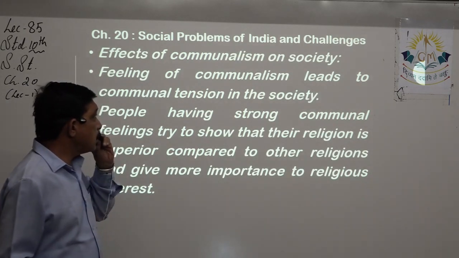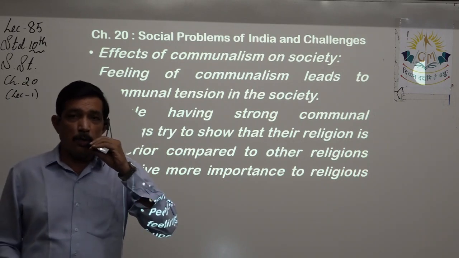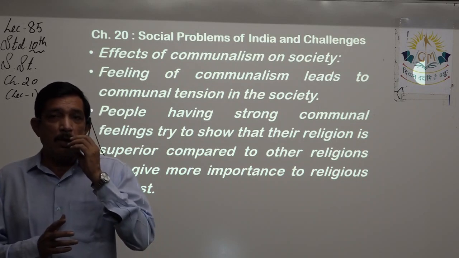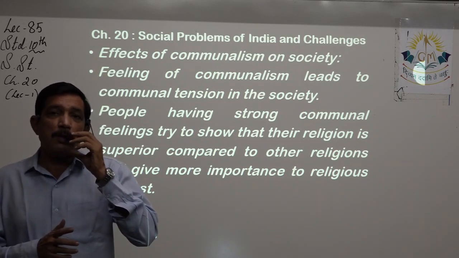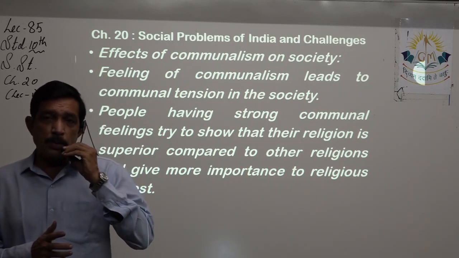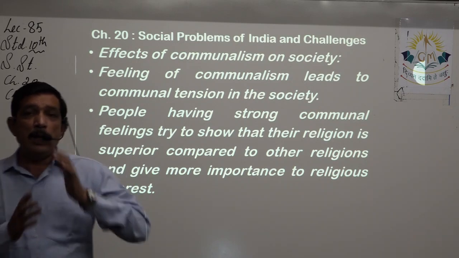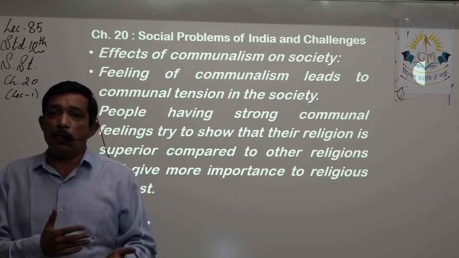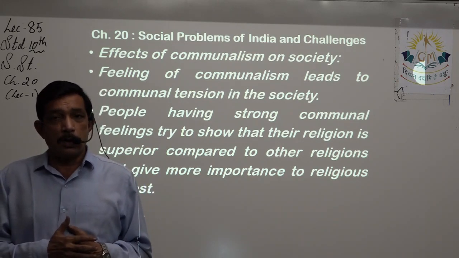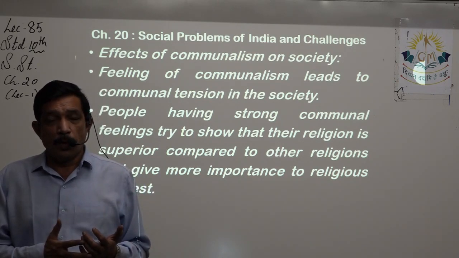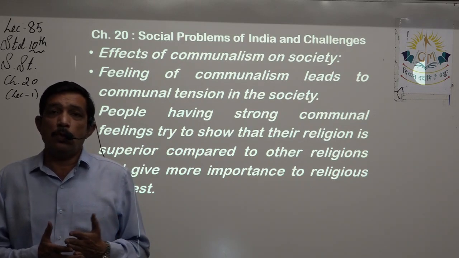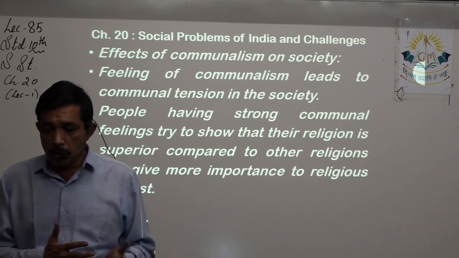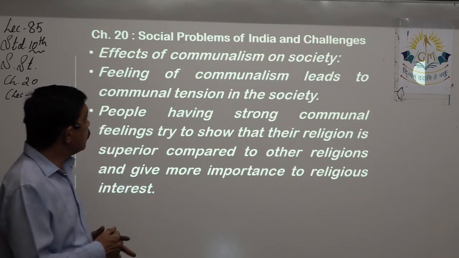Effects of communalism on society. It is very important to note. Now, when we have a problem, we should try to solve it methodically so that our approach towards the problem is logical, reasonable, and we are able to solve the problem in a very good way.